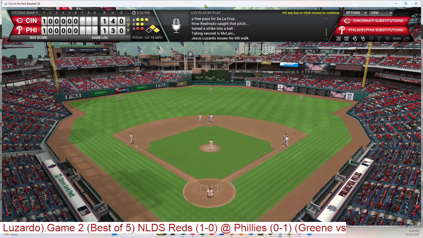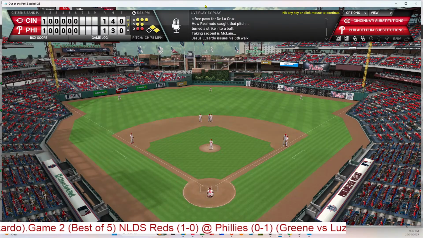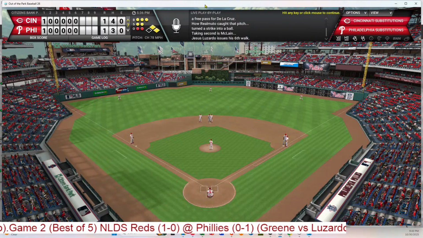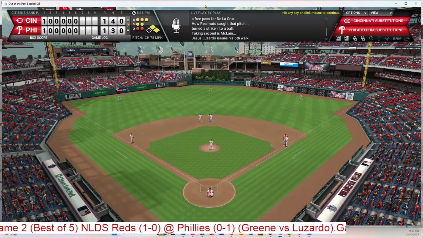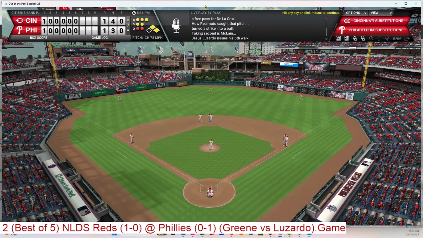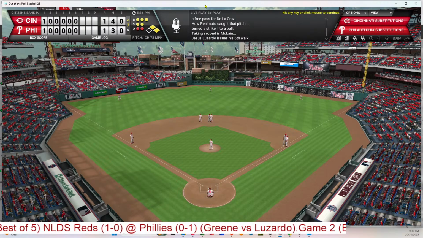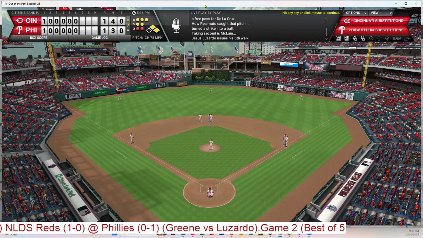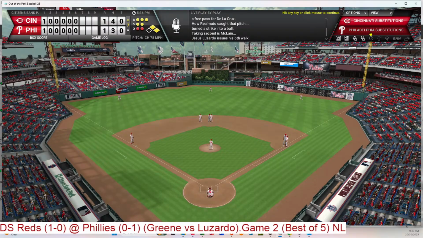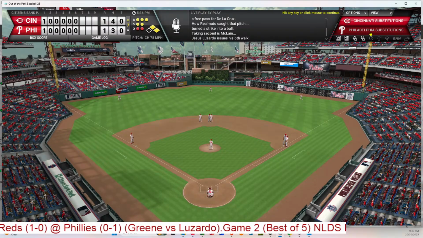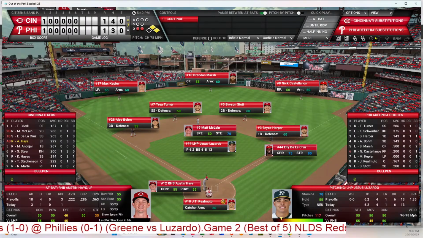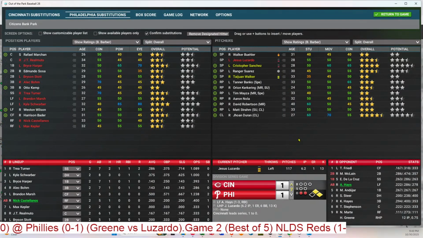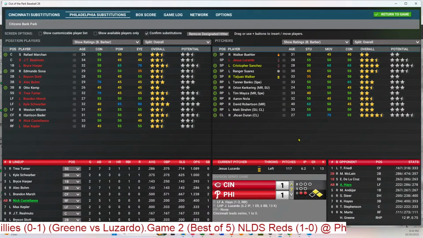So, Thompson thinking about it. And Hayes is up, and the bullpen is active. Let's see who they'll bring in. So the Phillies will go to the bullpen as Luzardo tried to get out of this inning. And they go to the bullpen as Hayes will bat, and now we've got to play Russian roulette here and see who we're going to put in.